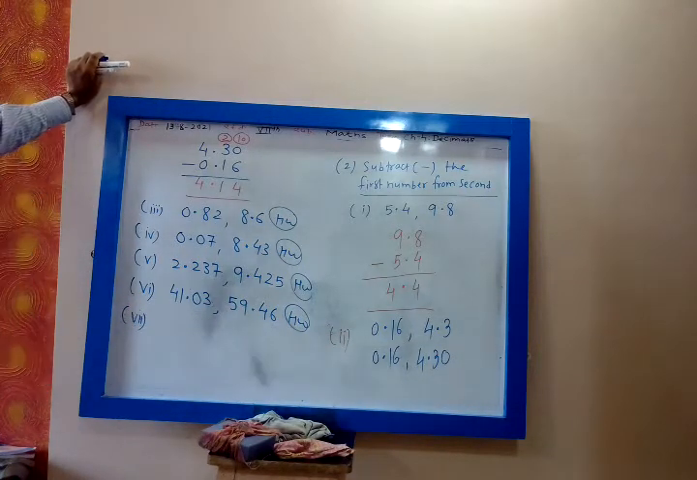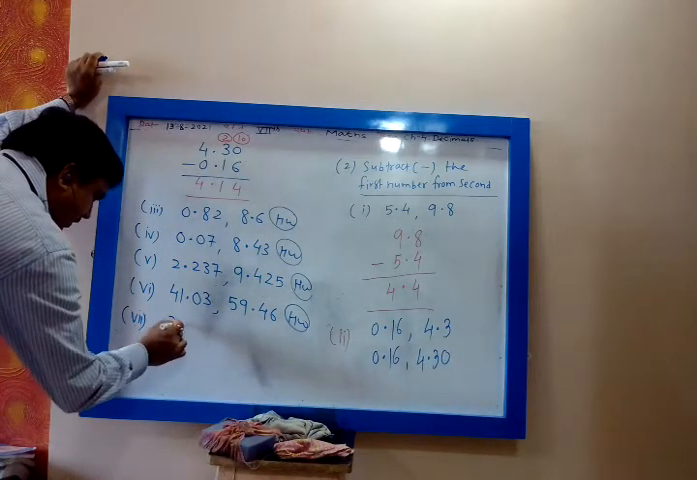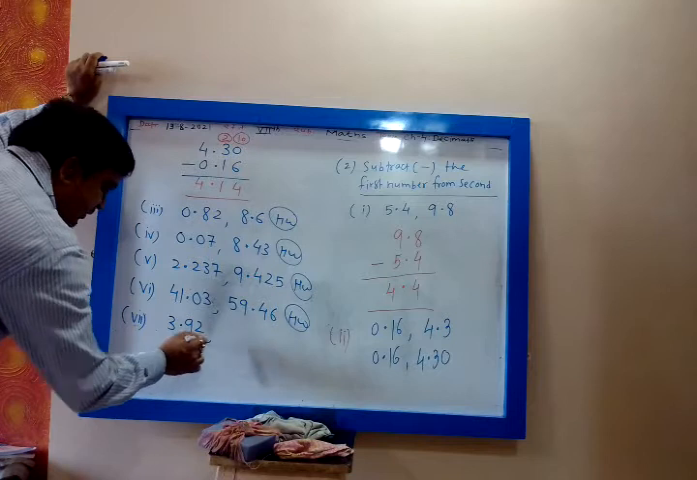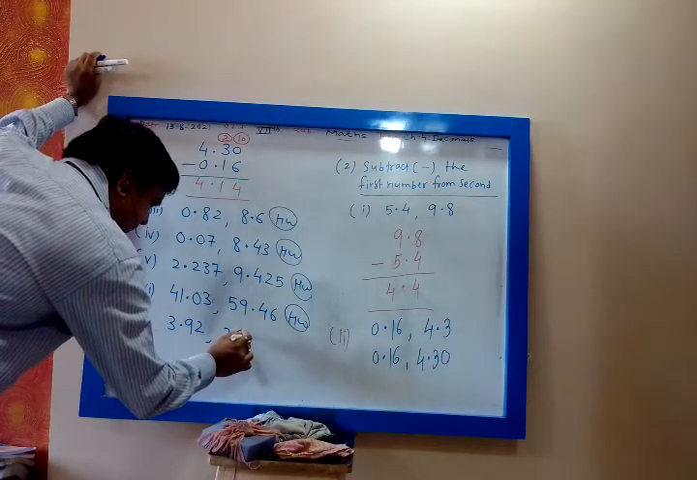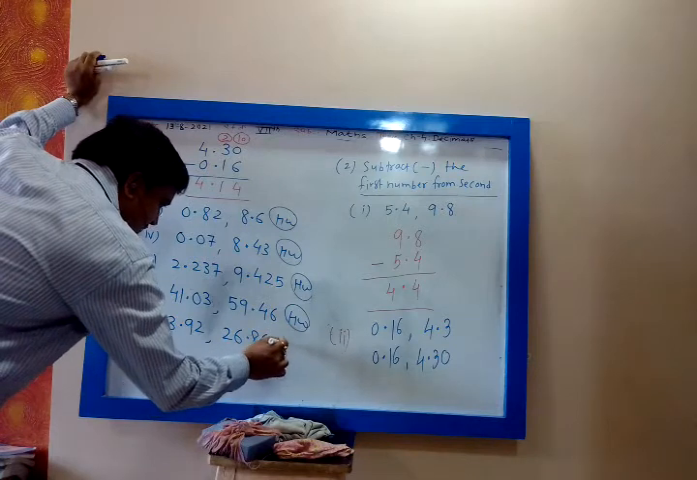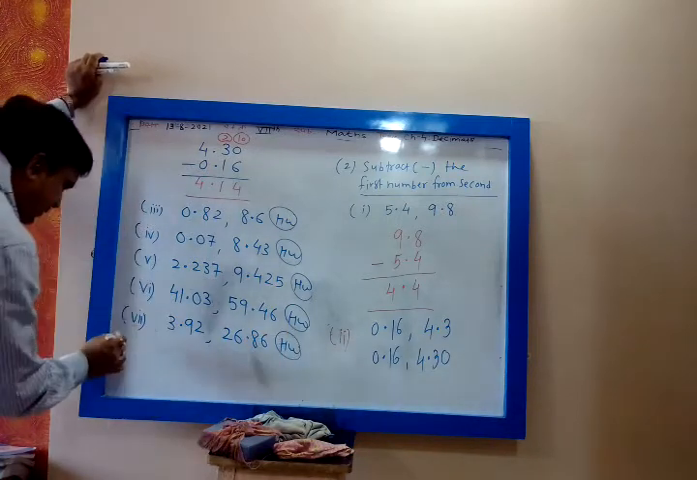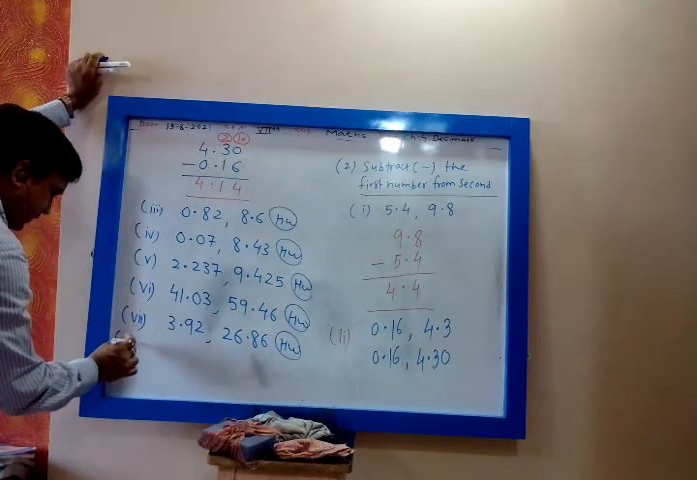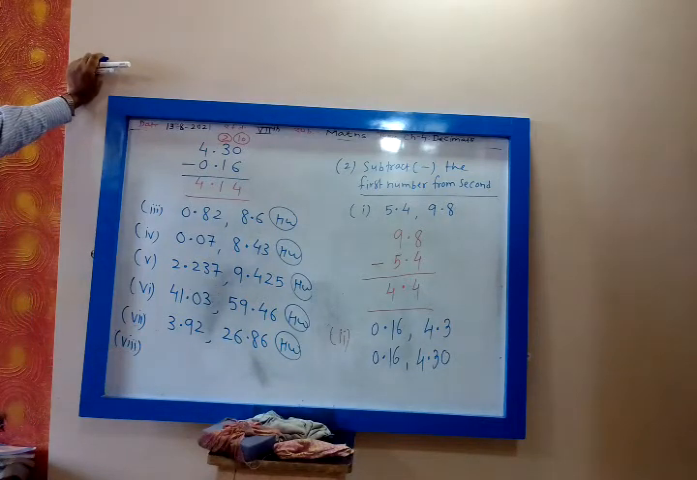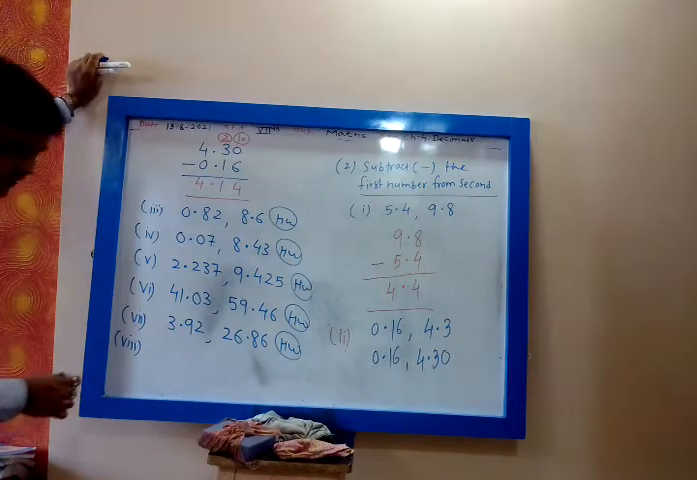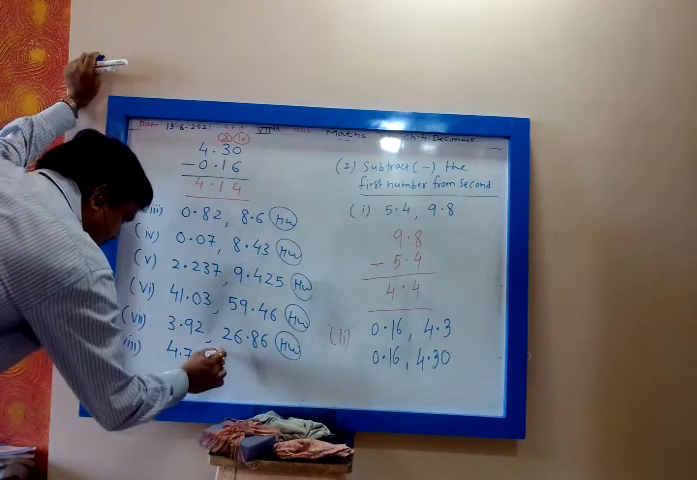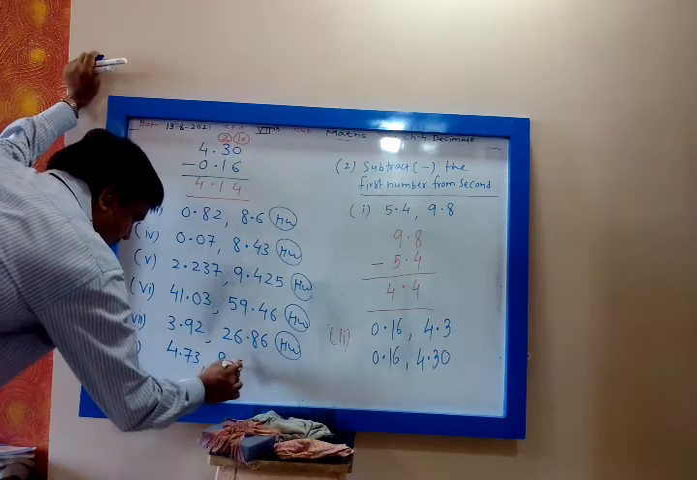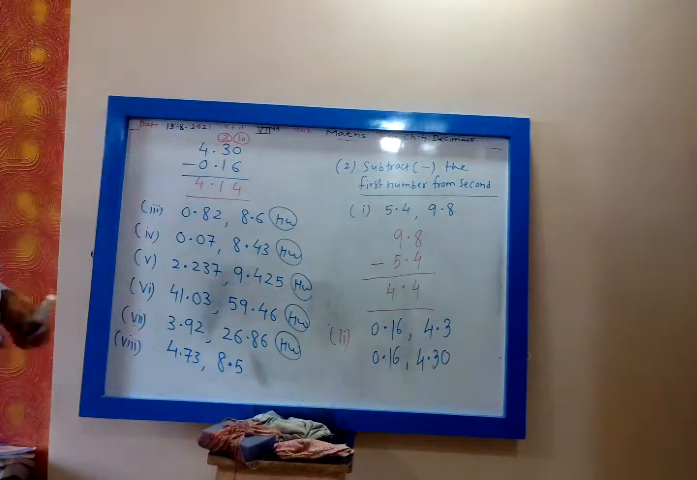Then seventh one: 3.92, comma 26.86, like decimals. So directly you subtract first from second. Then eighth one: 4.73, comma 8.5. You want me to solve?